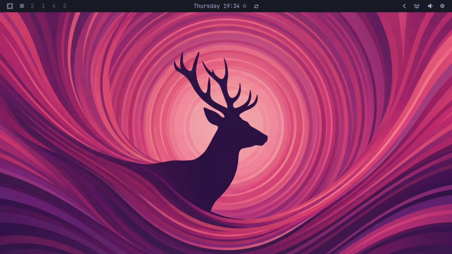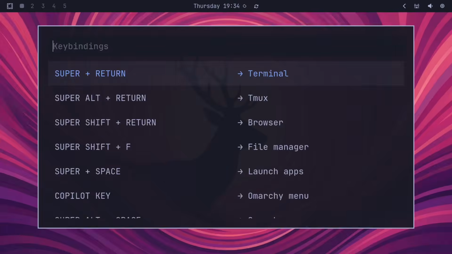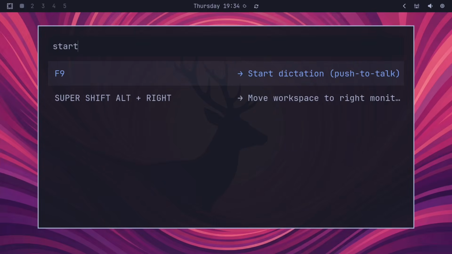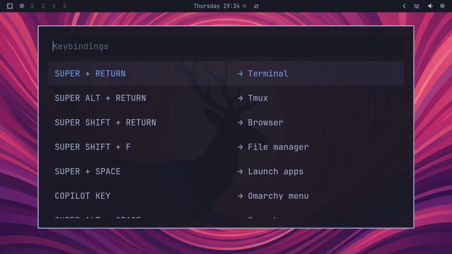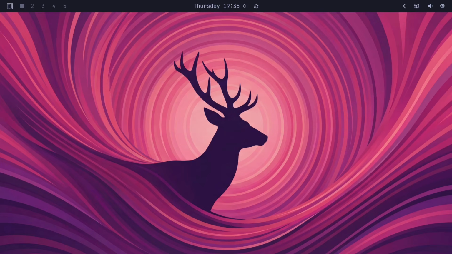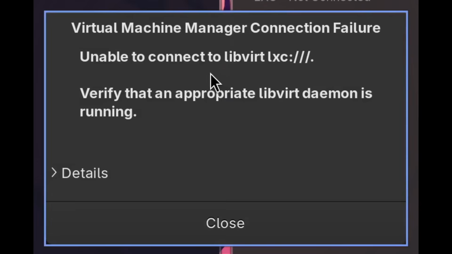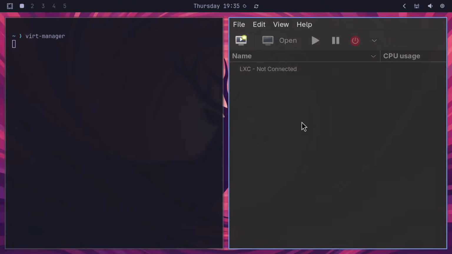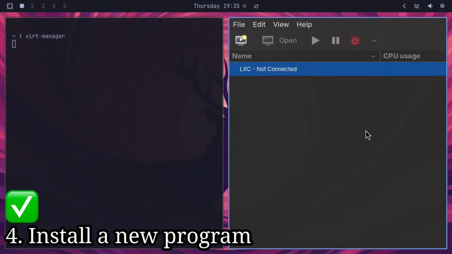Pacman installation is complete. How do I actually open the start menu? Look, start menu. I'm not actually sure how to get a run menu up. Copilot key. What on earth could the copilot key possibly be? Is this one of those like Control-Shift-Alt-Windows kind of cases where it's like an amalgam of a bunch of keys that don't belong together? Whatever, I don't know. But yeah, let's just go ahead and open up the terminal and I guess run virt-manager like this. Yeah, so obviously the actual virt-manager itself is not going to work, but hey, the UI is up, so I guess we count that. Yeah, we have successfully installed a new program.